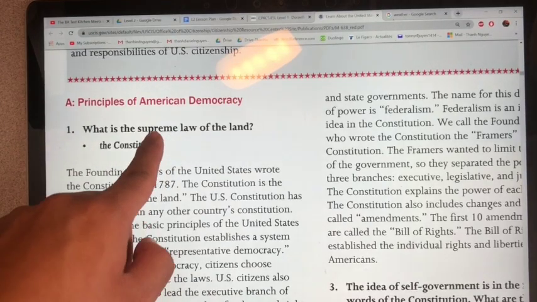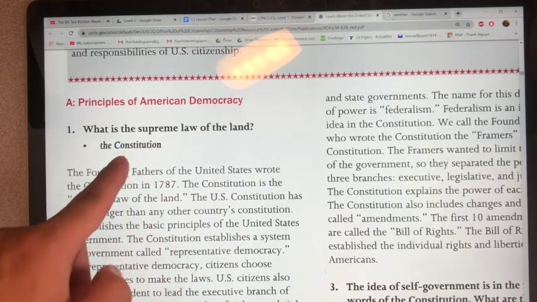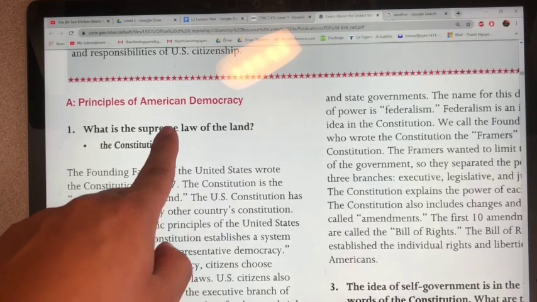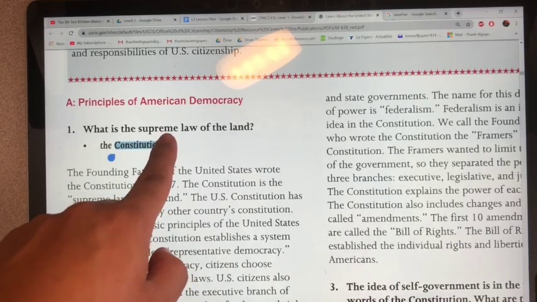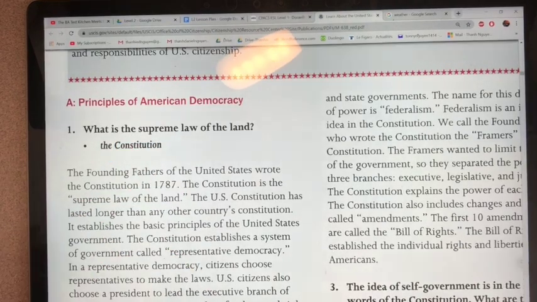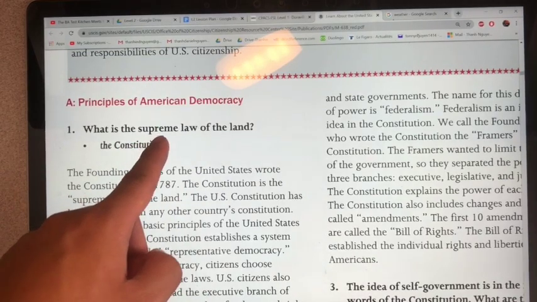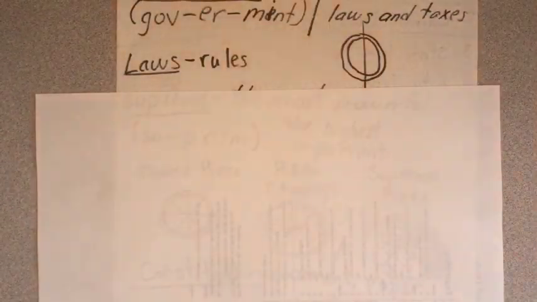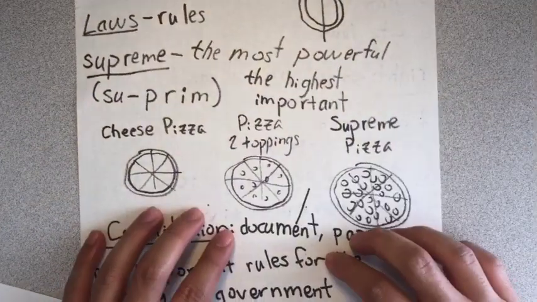So now we need to talk about the word supreme. Supreme means the most important or the most powerful. An easy way to remember the word supreme is with pizzas.